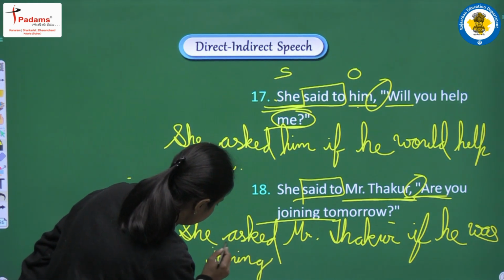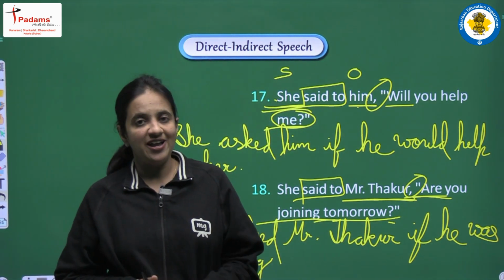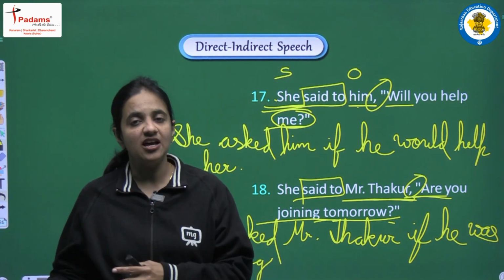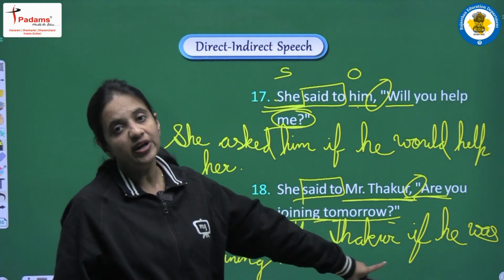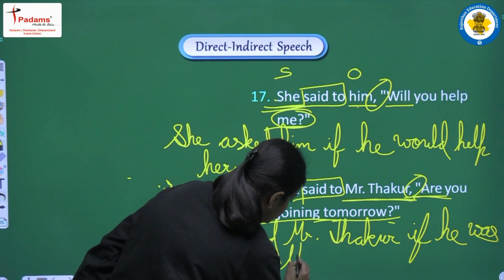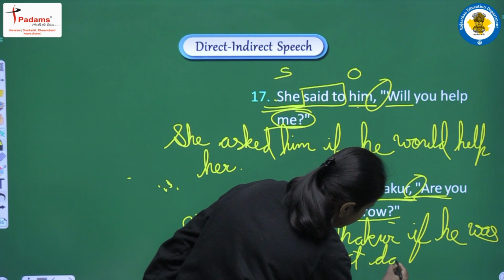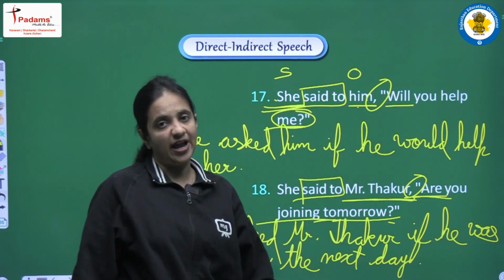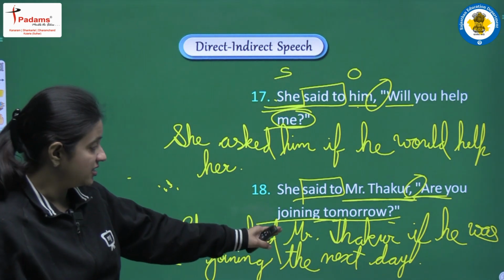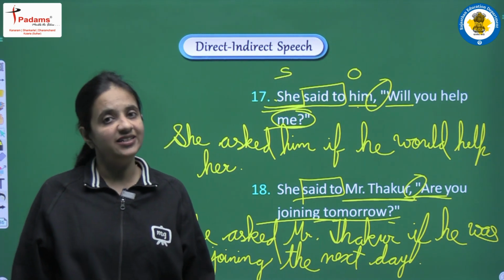Now we are having tomorrow. So yes, we have discussed one list in which we are having some of the words that actually show time or place. So those words are also changed, and tomorrow will be converted into the next day. The next day, and at the end of the sentence, yes, we have to write one full stop. So the complete sentence will be, she asked Mr. Thakur if he was joining the next day.